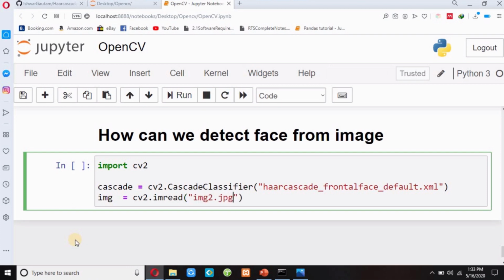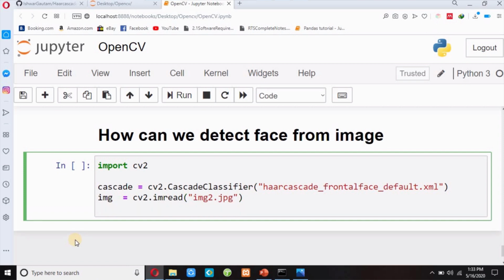img2.jpg, and then I have to convert this RGB image into a grayscale image because an RGB image has a lot of complexity. So I have to write gray equals cv2.cvtColor, I have to pass my RGB image, and then cv2.COLOR_BGR2GRAY.